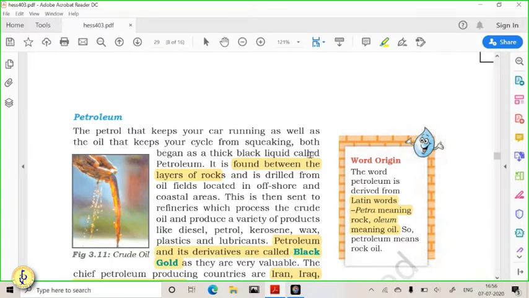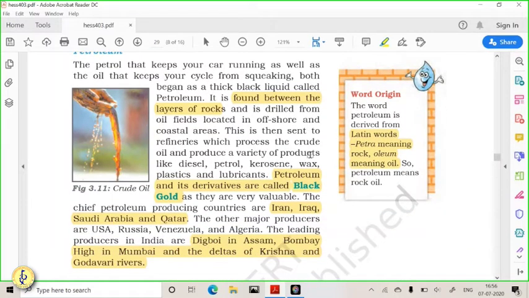Petroleum resource, if you see, petroleum is also called black gold. Okay, so it is called black gold because it is black in color and it's sold at very high prices. So it is found in the wells under the ocean.